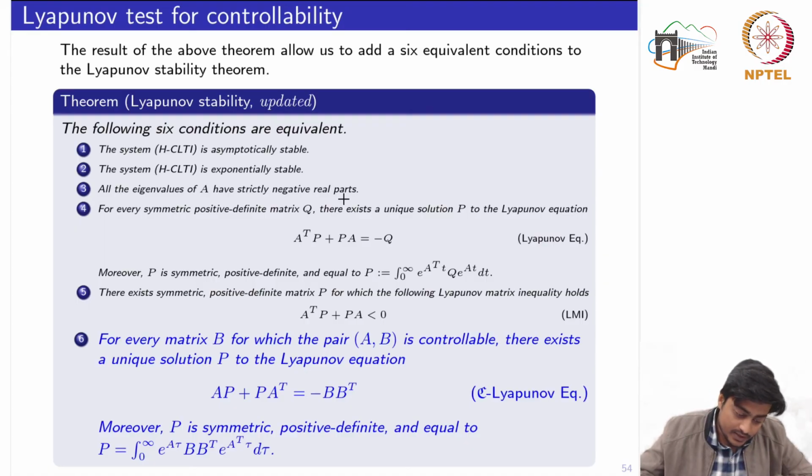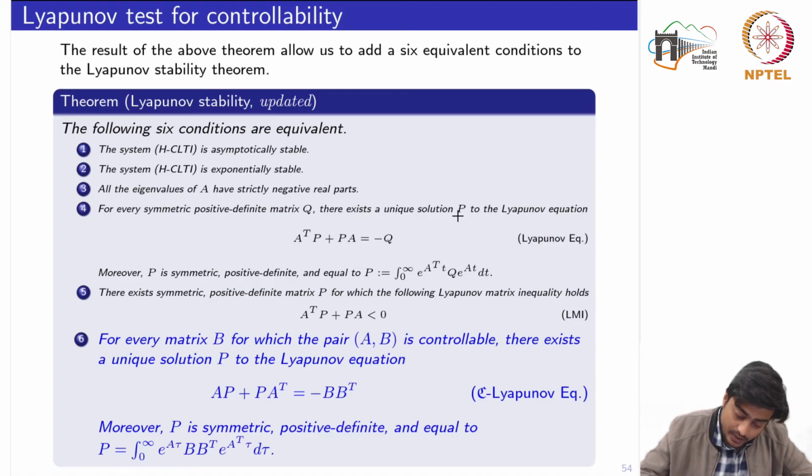So the result of this theorem in fact allows us to add a sixth equivalent statement to the Lyapunov stability theorem. So now we have just updated that Lyapunov stability result: the system, this homogeneous CLTI, is asymptotically stable. The system is exponentially stable. The first 5 statements, in fact, we have already shown the equivalence in the stability week: that all the eigenvalues have strictly negative real parts.